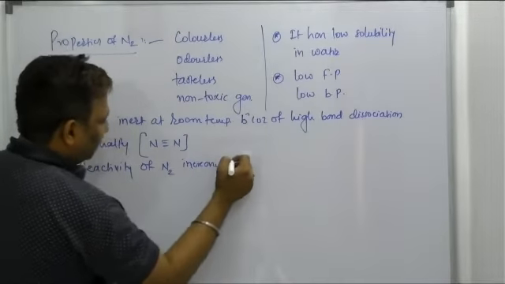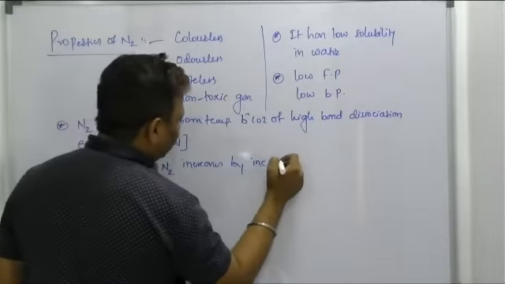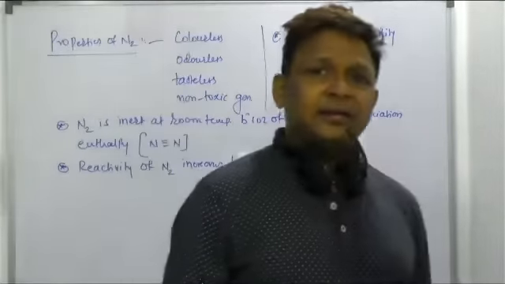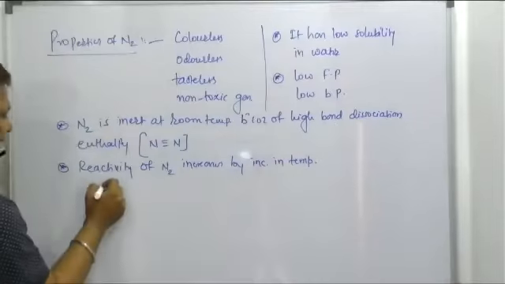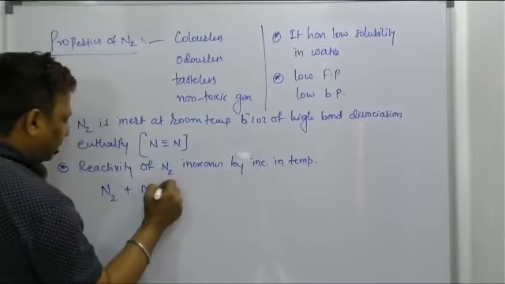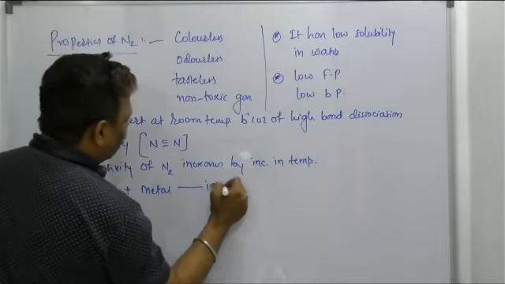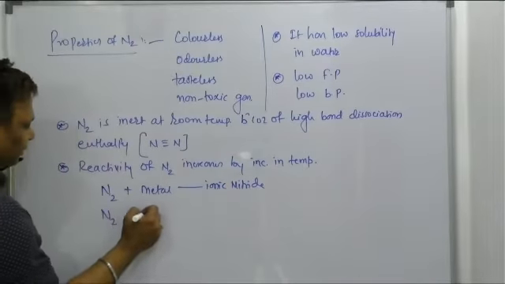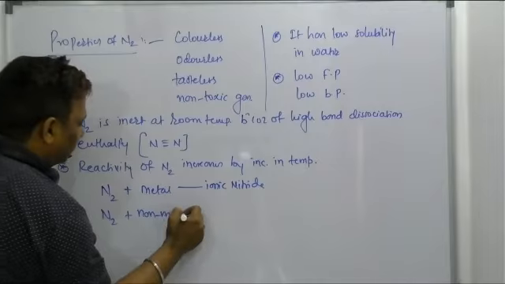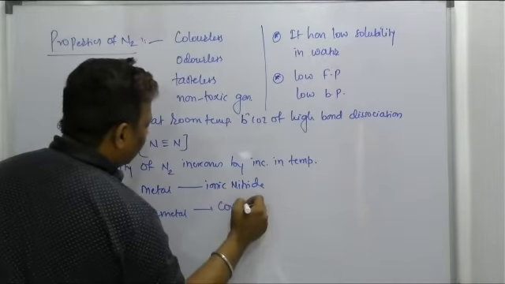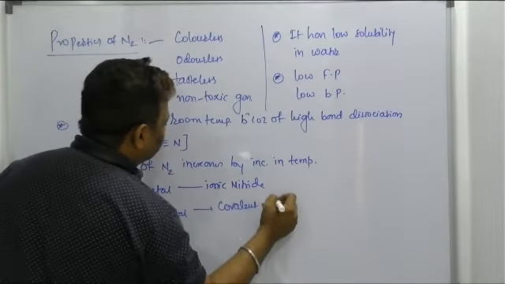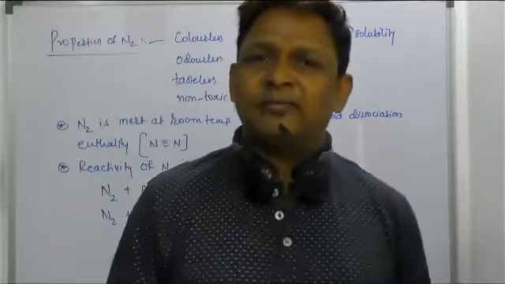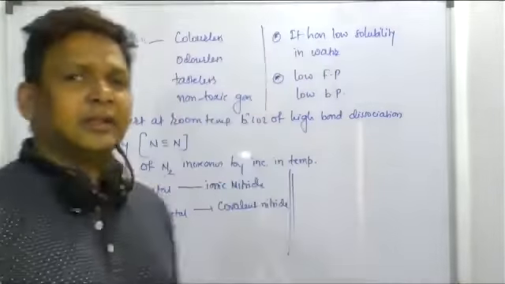Reactivity of nitrogen increases by increase in temperature. Yes beta, if you increase its temperature, its reactivity will increase. For example, nitrogen on combining with a metal, sir, they form ionic nitride, and nitrogen on combining with a non-metal can form a covalent nitride. But obviously it will form the nitride only, no doubt, beta. One can form the covalent, one can form the ionic, depends on what it is reacting with.